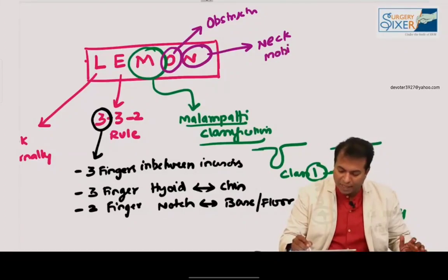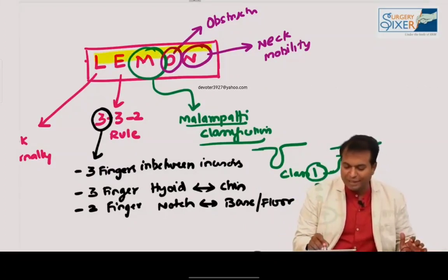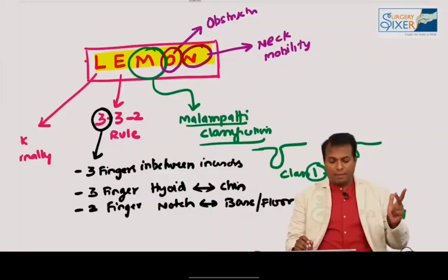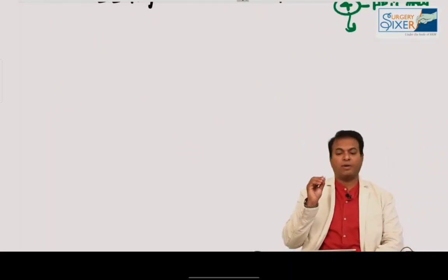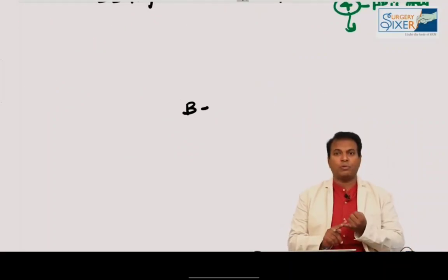Look for neck mobility. Look externally. Evaluate the 3-3-2 rule, Mallampati classification, obstruction, and neck mobility are the points you should not forget in airway. I hope these are the points to be noted in A for airway. Okay, A for airway, please don't forget the landmarks, chin lift, jaw thrust.